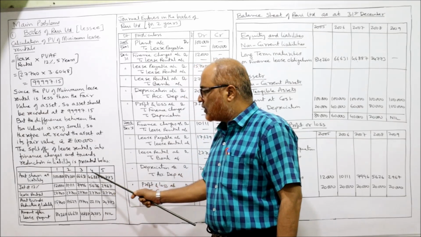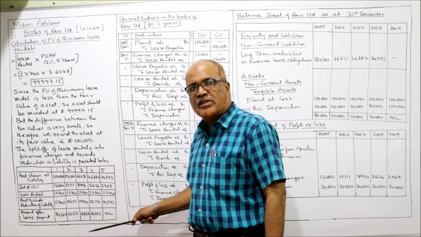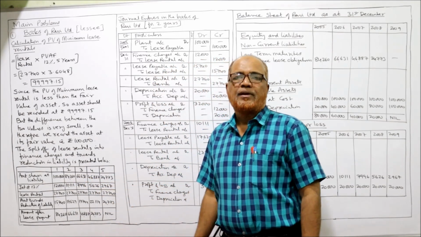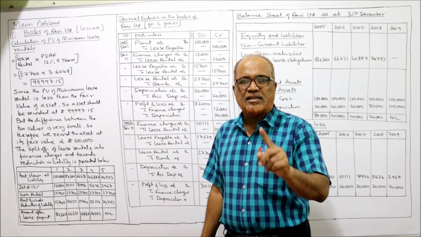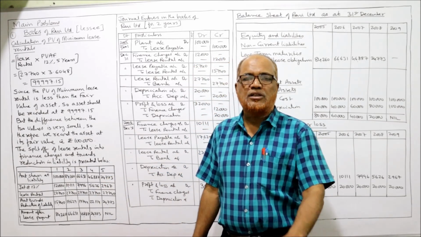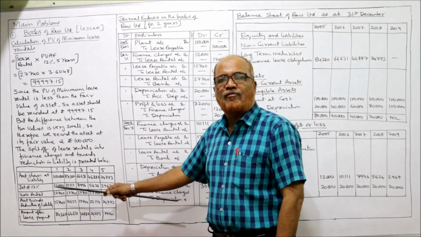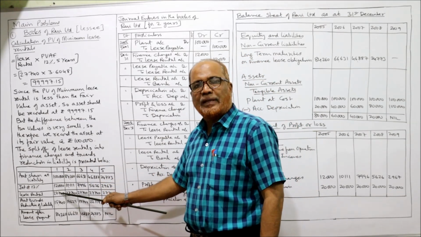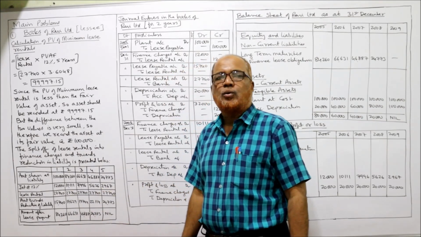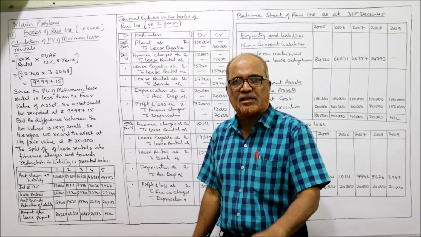So year 1, 2, 3, 4, 5. First of all, we'll complete the first year. Then we come to the second year. First year, amount shown as liability 1 lakh. The lessee is recording the asset at 1 lakh rupees. Now interest at the rate of 12%. In the problem it is given. So 12% of 1 lakh is 12,000. Then lease rental, how much paid? 27,740. Lease rental is 27,740 every year, same.